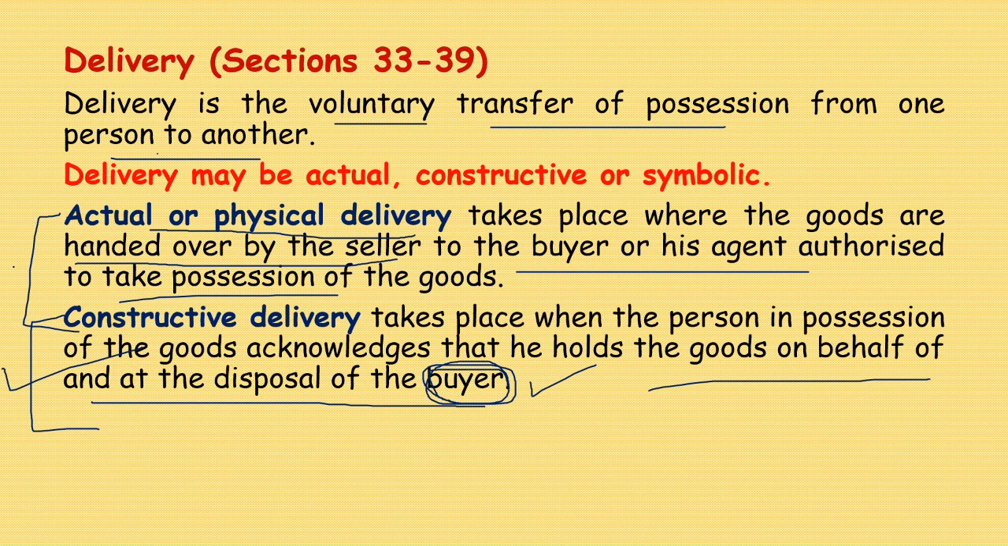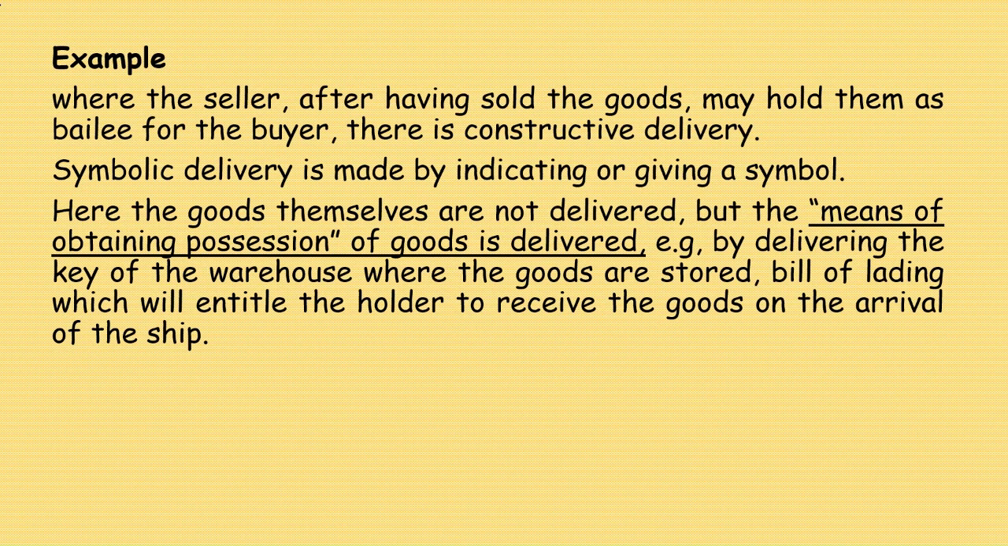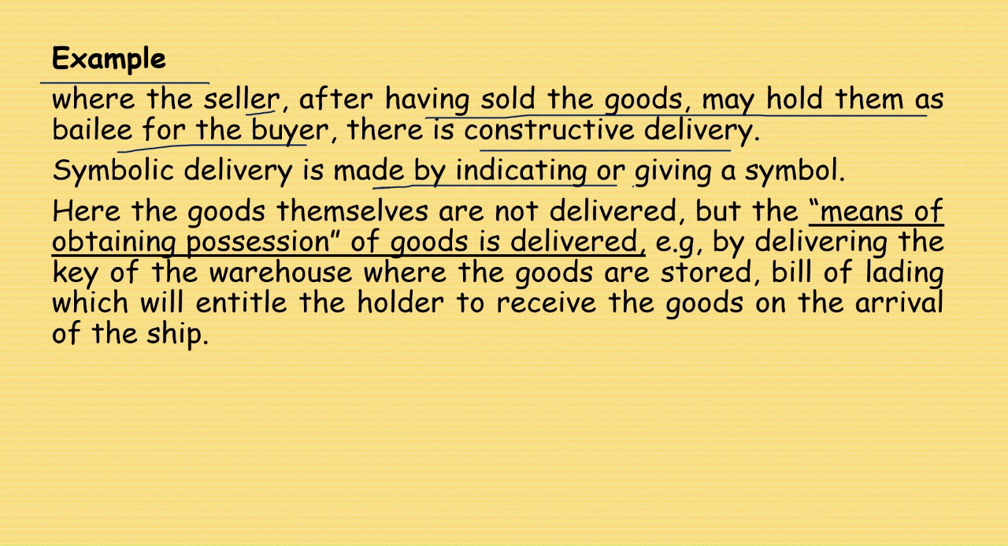Here we have seen that when the goods are handed over by the seller to the buyer, then it is actual or physical delivery that takes place. Example: where the seller, after having sold the goods, may hold them as bailee for the buyer, there is constructive delivery.